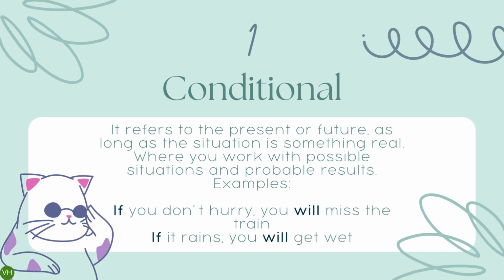Type 1 conditional. This conditional is used to refer to the present or future where the situation is real. The type 1 conditional refers to a possible condition and its probable result. In these sentences, the if clause is in the simple present and the main clause is in the simple future. For example, if you don't hurry, you will miss the train. If it rains, you will get wet.